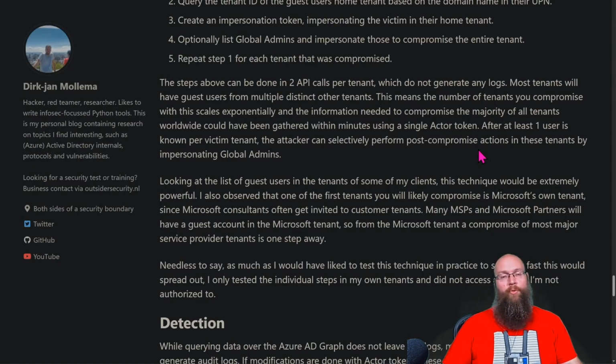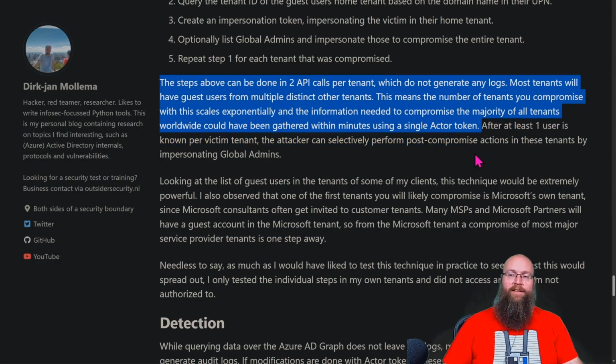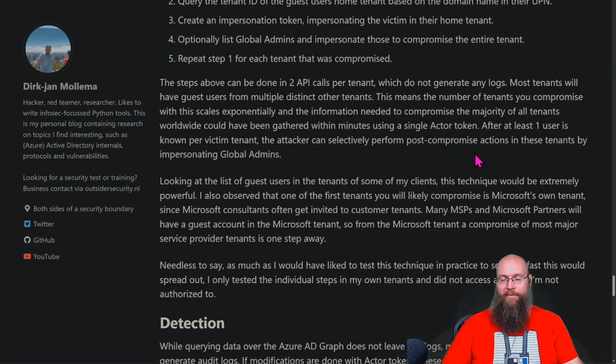It's just the time for worms, man. We had the NPM Shai-Hulud, and this could have actually become almost like an authentication worm, where it could have just taken over everything. Not exactly a worm, but there's ways to set up runbooks that will run automatically in Azure. So it's not entirely out of the realm of question that if this had gotten out, you could have compromised that tenant, set up an automated task to gather this information, and then look for other tenants to go compromise, and then move on from there.